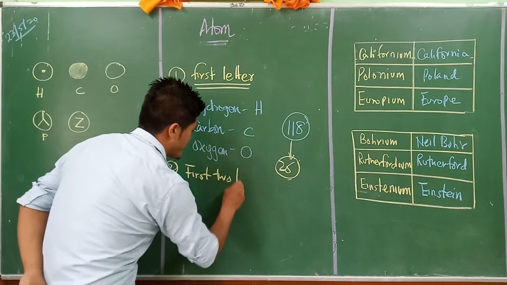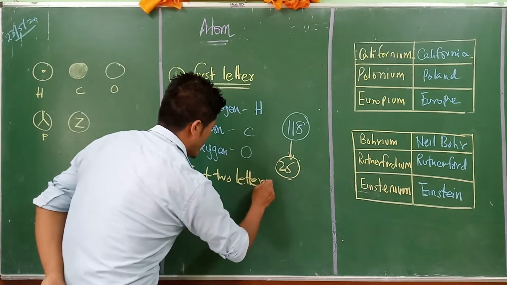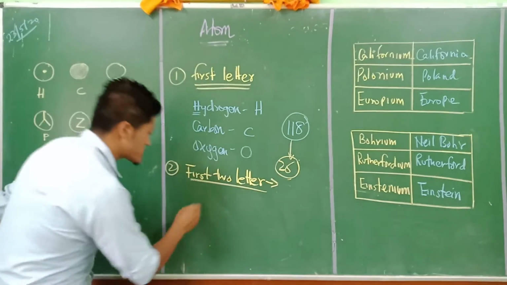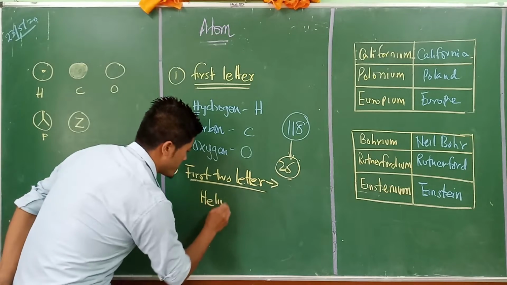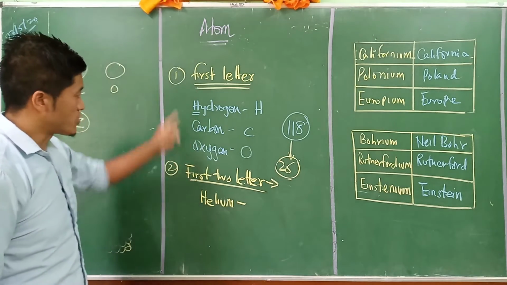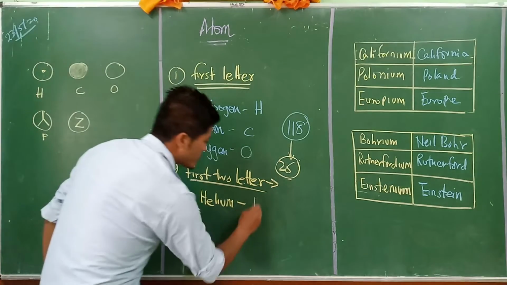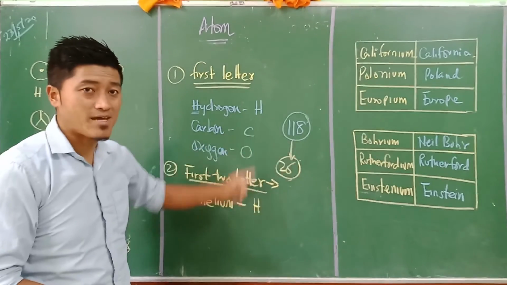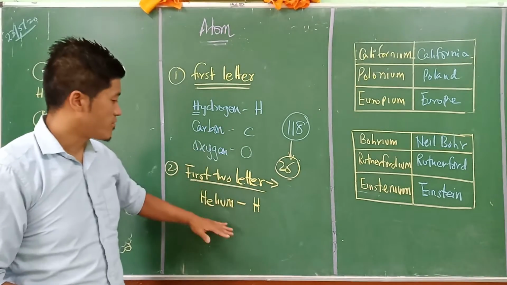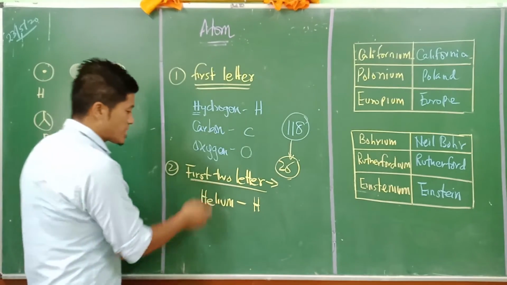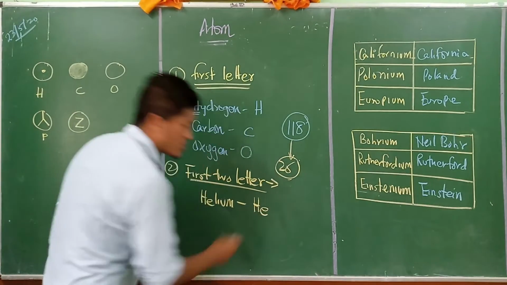two letters. What is this first two letters rule all about? For example, in the case of helium, if we go for the first rule and write H, then this is a repetition of hydrogen, because we are already using H for hydrogen. So this rule is not working. So they took the first two letters, that is He.